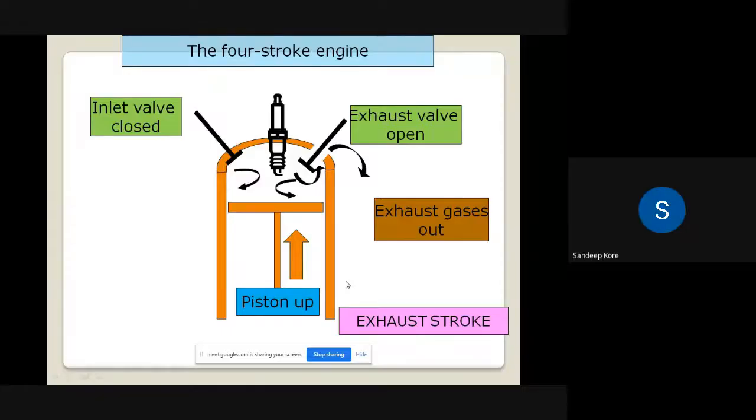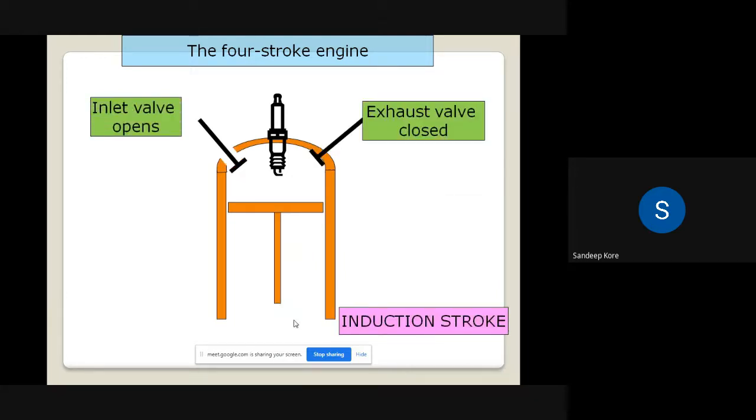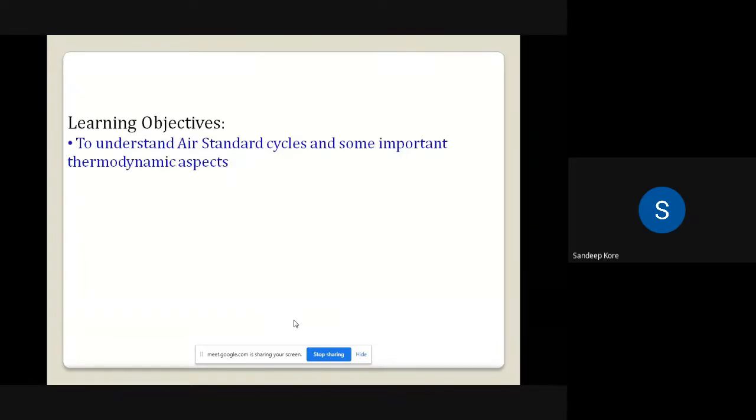Clearance volume. The total volume of an engine is equal to swept volume plus clearance volume. Clearance volume is inside the head, while swept volume is the volume between TDC and BDC. Okay, so with this notation, we will start the cycle.